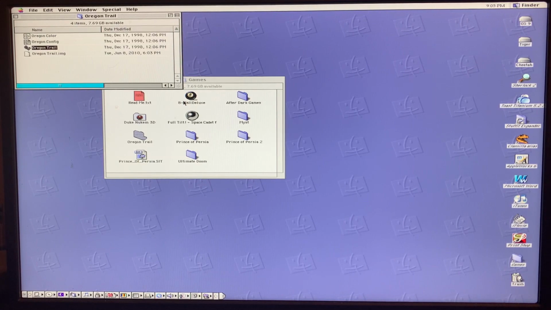So, yes, we're going to take a look now at the iconic Windows Macintosh educational Oregon Trail. And if you do want to take a look at that, please stay tuned. All right, and here we are at Oregon Trail.